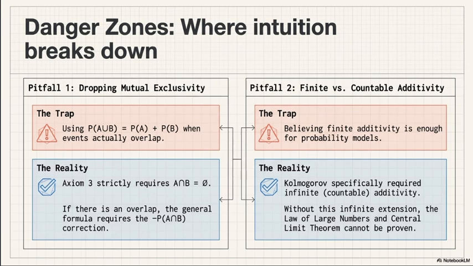The second mistake: axiom 3 requires mutual exclusivity. The probability of A union B equals P(A) plus P(B) only when A intersection B is the null event. You can understand it by writing on paper. Students drop this condition and get wrong answers constantly. The general formula always needs the minus P(A intersection B) correction.